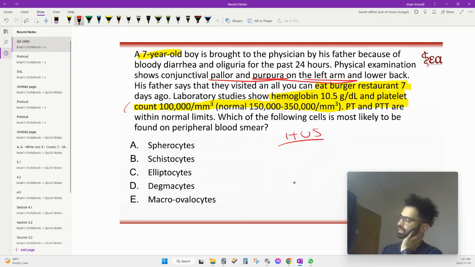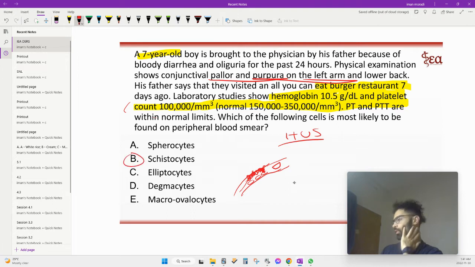So this kid has low platelets because basically the toxin that the bacteria produces damages the endothelium, and then platelets stick to the endothelium, and as blood cells are going past here, they kind of cut blood cells in half, so they look like these helmet cells, and these helmet cells are known as schistocytes.